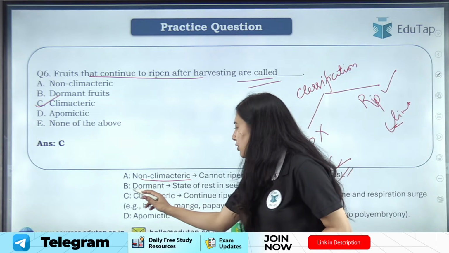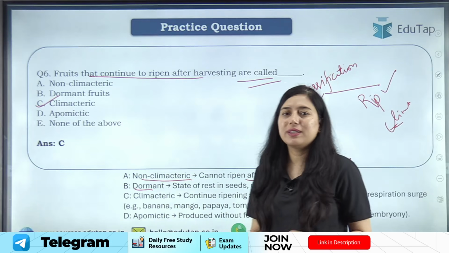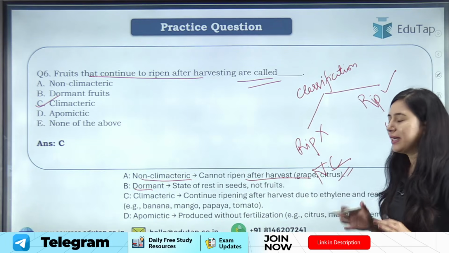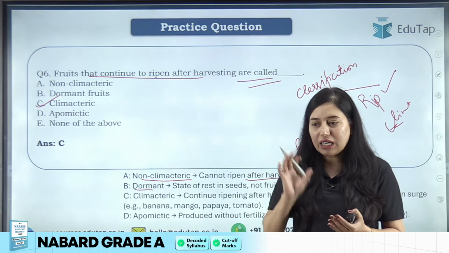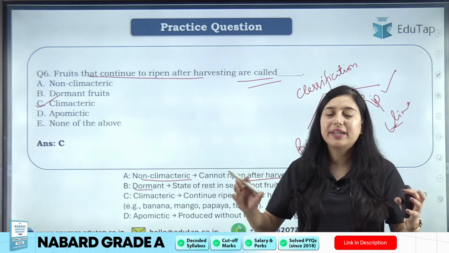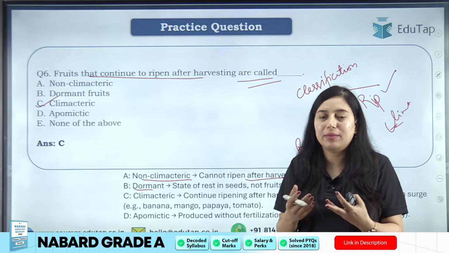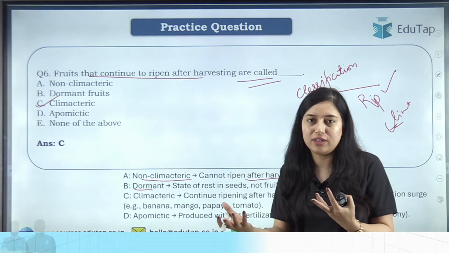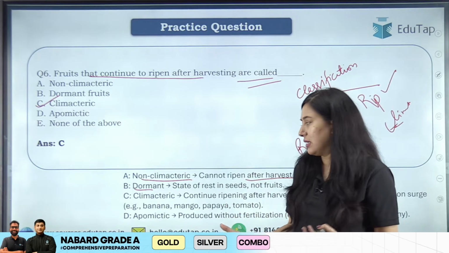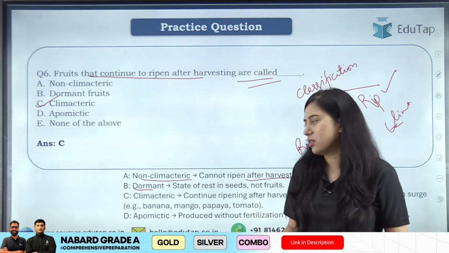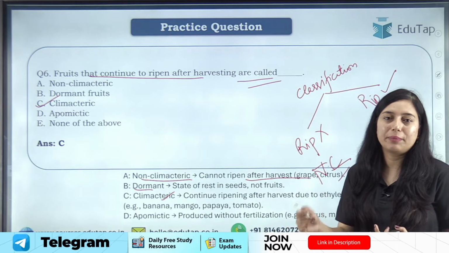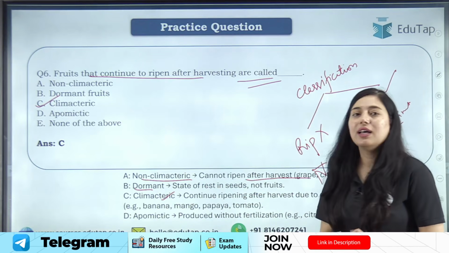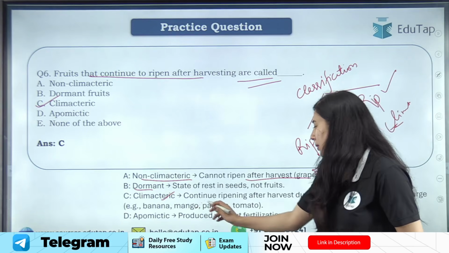Okay, then we have dormant. What is the meaning of dormant fruit? Basically students, dormant fruit is nothing. Basically dormant seed is there, right? Dormant seed is what? A condition or a time period in which the seed is not viable. The seed is unable to germinate, right? Not able to germinate basically. So that is a dormant stage. Okay, climatic I have told you. If the fruit continue to ripen after harvesting, that are called climatic fruits, like your mango, papaya, tomato.